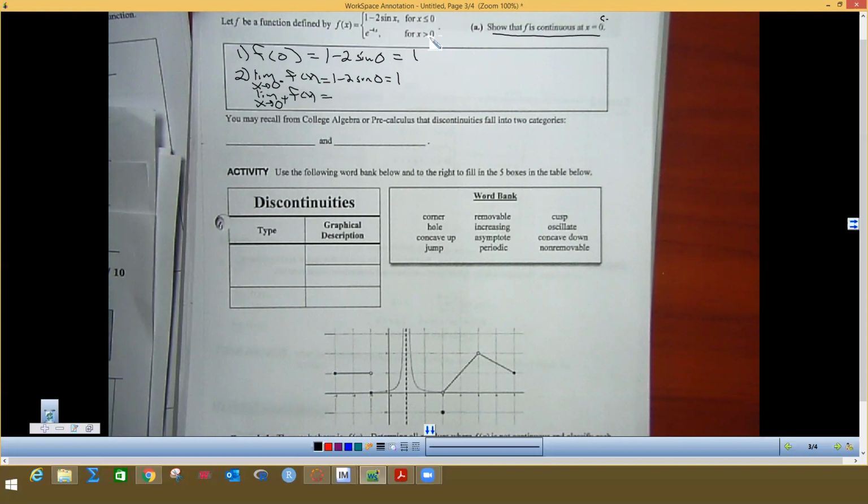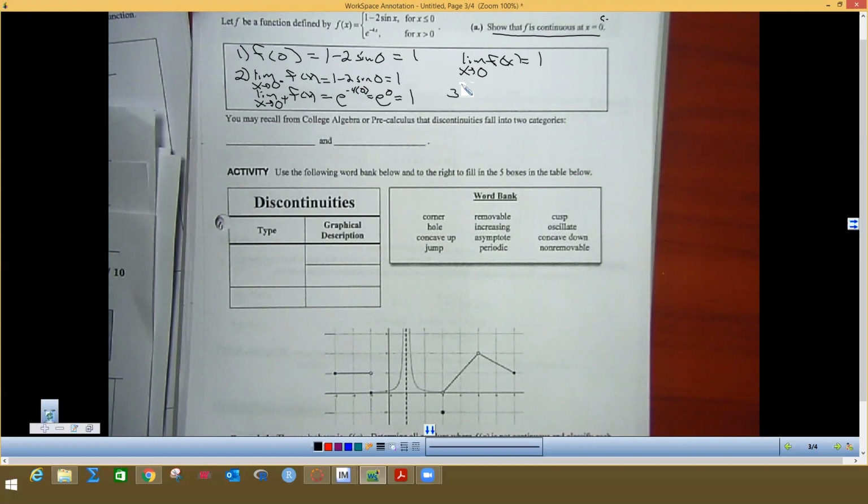And that means from the right side of 0. So I'm going to use this one down here in the bottom. So it's going to be e to the -4 times 0, which is e to the 0. And I hope we all know anything to the 0 power is 1. So since the limit from the left and limit from the right are equal, we get the limit as x approaches 0 for this function f of x is equal to 1.